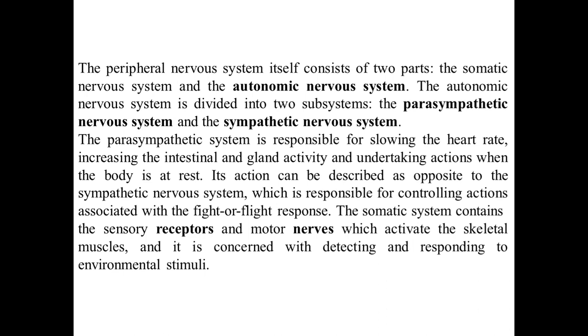Its action can be described as opposite to that of the sympathetic nervous system, which is mainly responsible for controlling the actions associated with the fight or flight response, while the parasympathetic is responsible for rest.